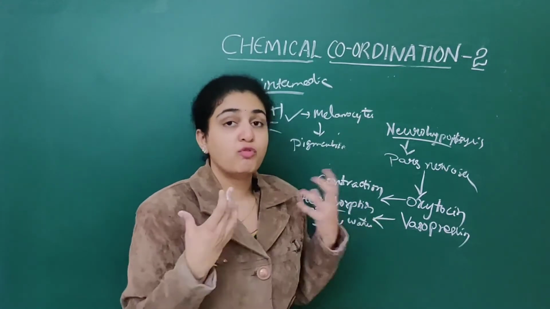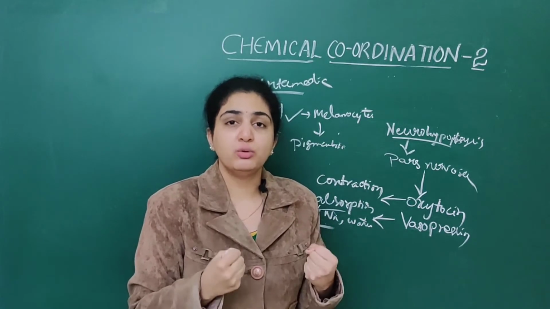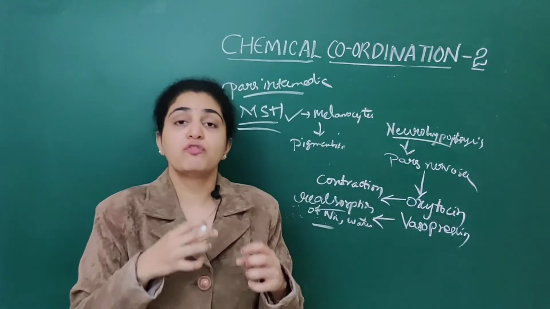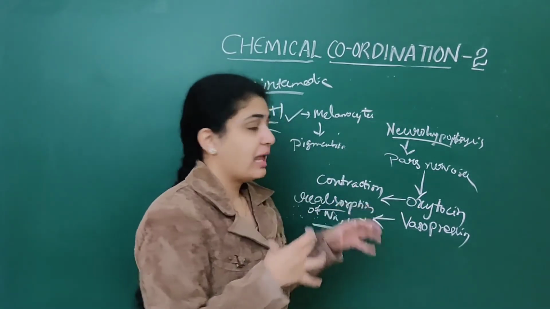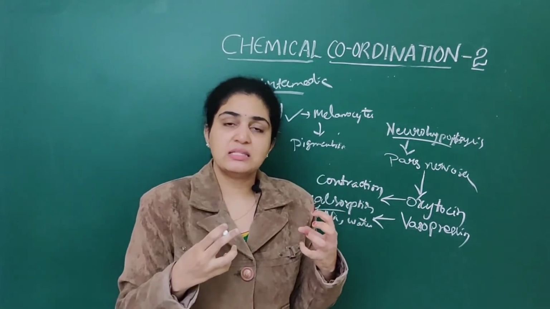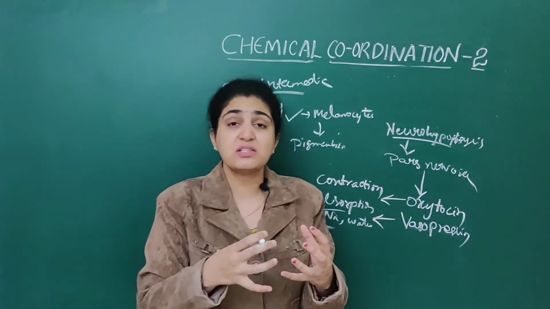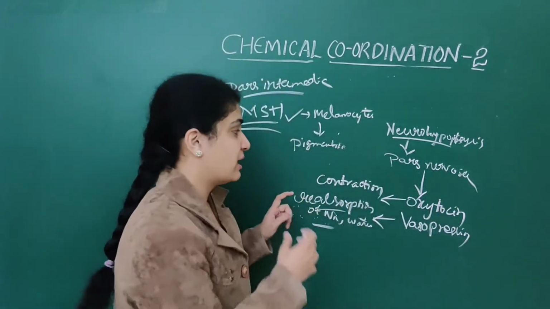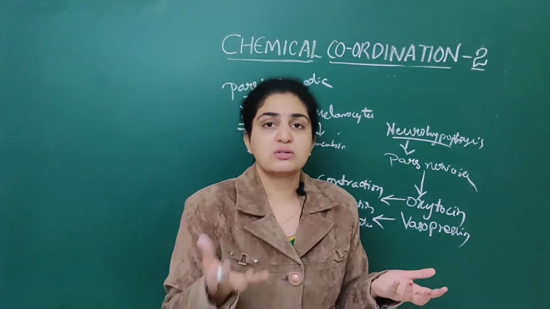What does oxytocin mainly do? It helps in contraction of the uterus. Prolactin, what does it do? It helps in secretion of milk from the mammary glands. Whereas oxytocin helps in contraction of the uterus during pregnancy for the delivery of the baby. It acts on smooth muscles of the bladder. Oxytocin is mainly an important NEET question they'll ask. What is the importance of oxytocin?